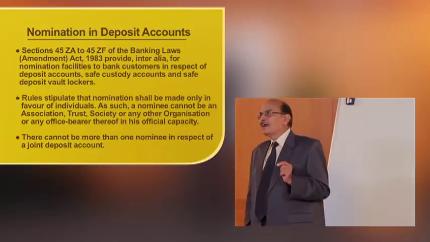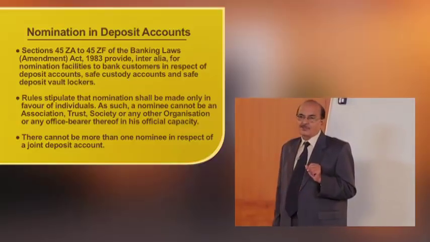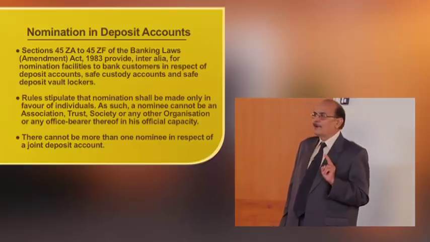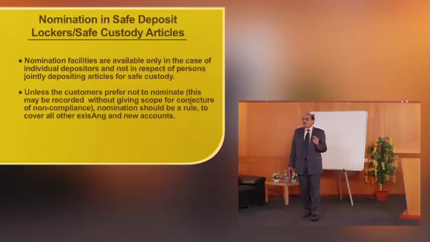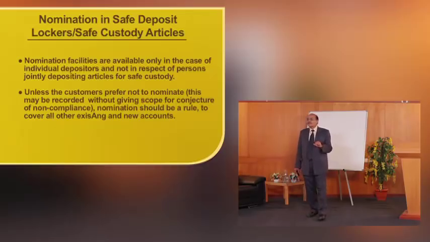There cannot be more than one nominee in respect of joint deposit accounts. So this is also one of the important aspects which a banker should remember. In case of nomination for safe deposit lockers or safe custody articles, this facility is available only in case of individual depositors, not in respect of persons who are jointly depositing the articles for safe custody.